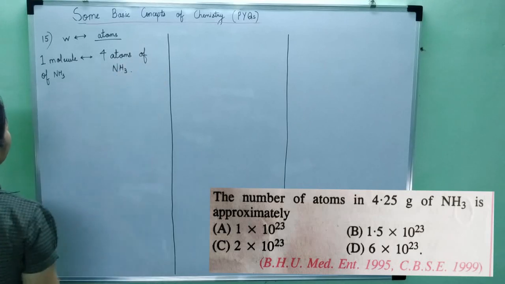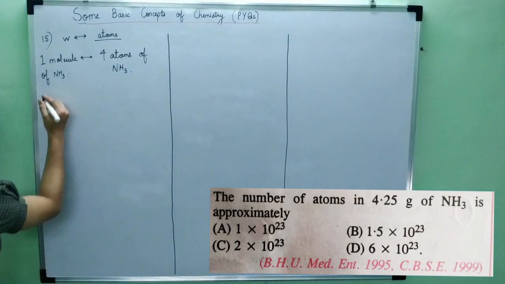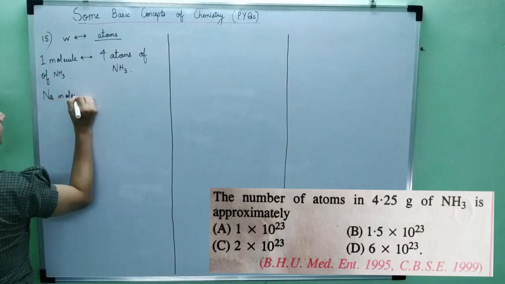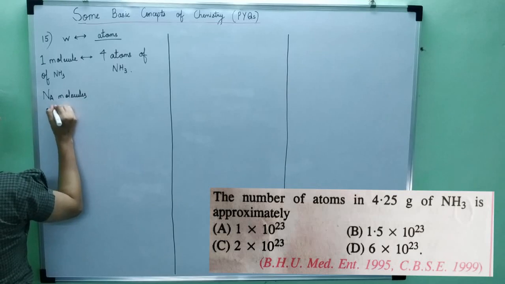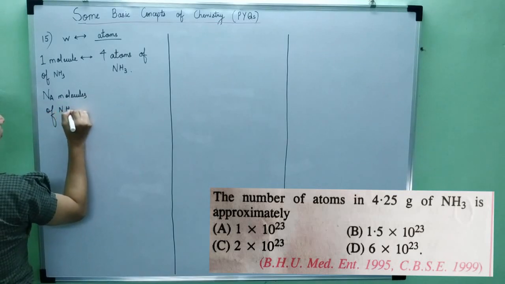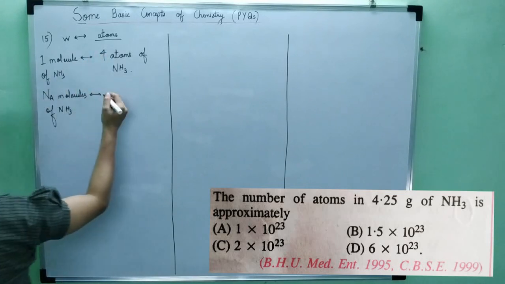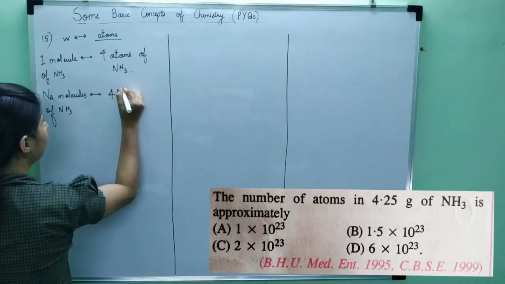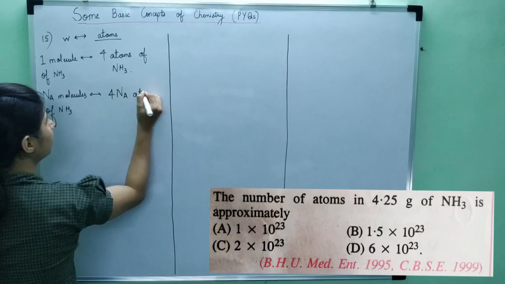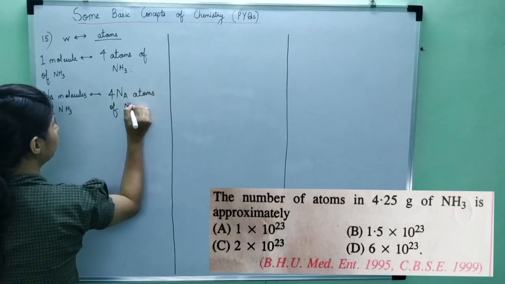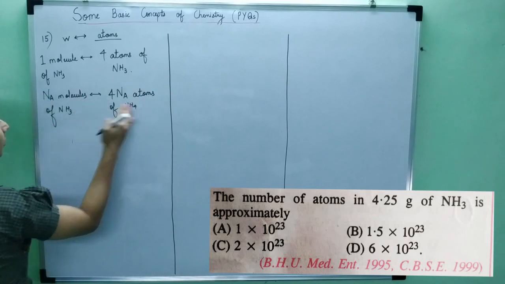Then, now what I have to find, if I have Na molecules of ammonia, so how much will these contain? If we cross multiply, these two will get multiplied. So we get 4 Na atoms of ammonia. Okay. So now we know the relationship between molecule and atom.